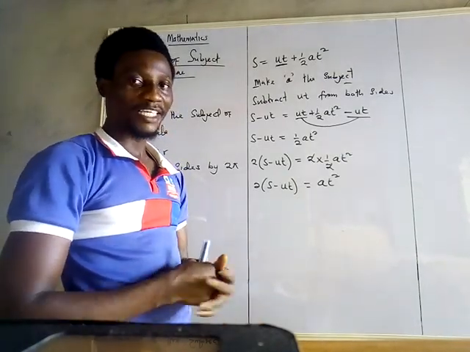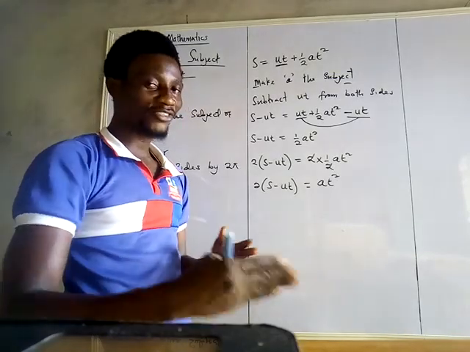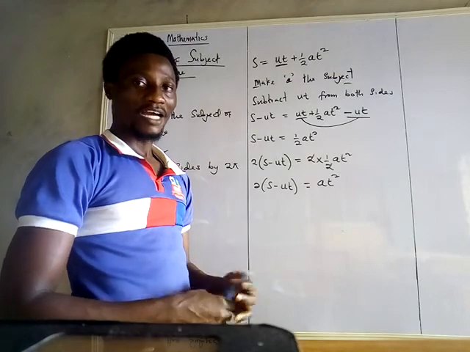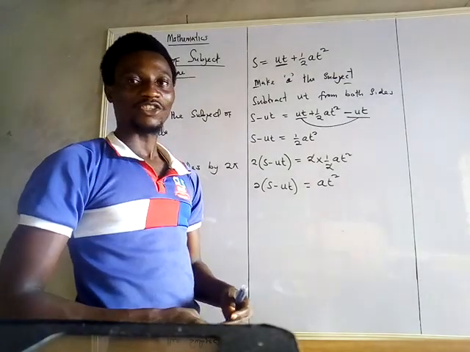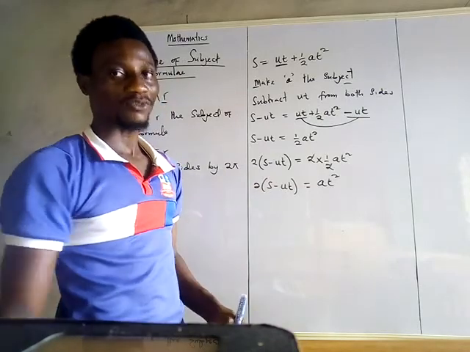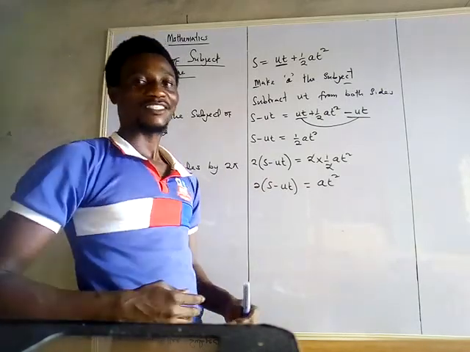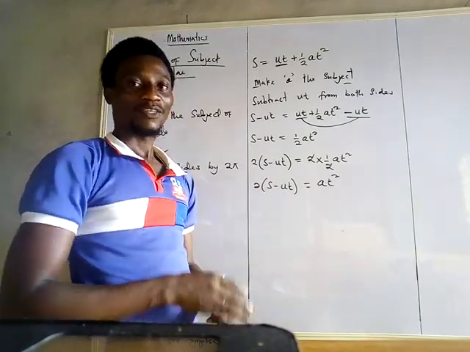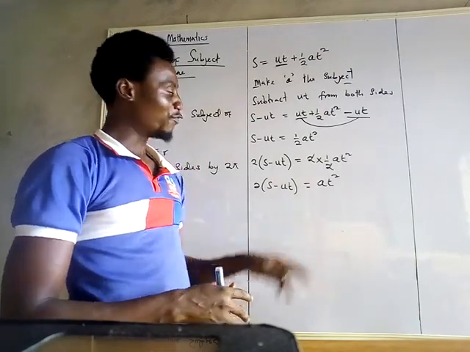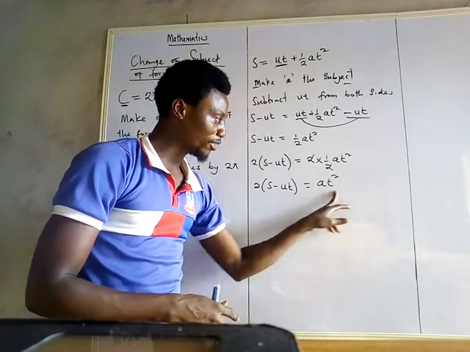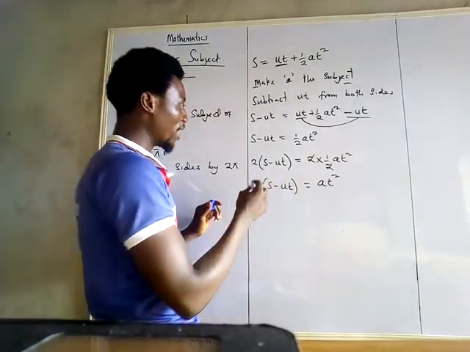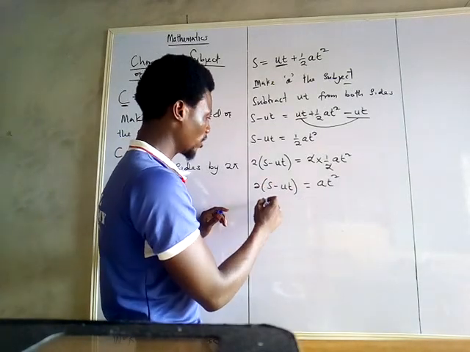And how do we make A to stand alone? Since we know that the relationship between A and T squared is multiplication, and for us to eliminate multiplication, you must divide. For you to eliminate addition, you must subtract. For you to eliminate subtraction, you must add. For you to eliminate division, you must multiply. Now, the association between A and T squared is multiplication. So we need to divide both sides by T squared.